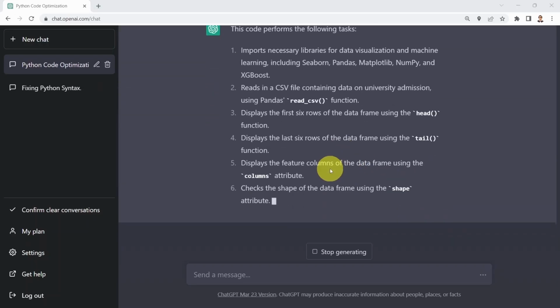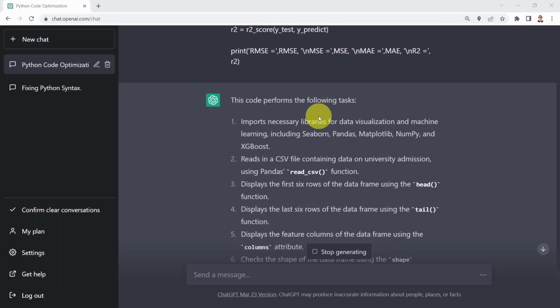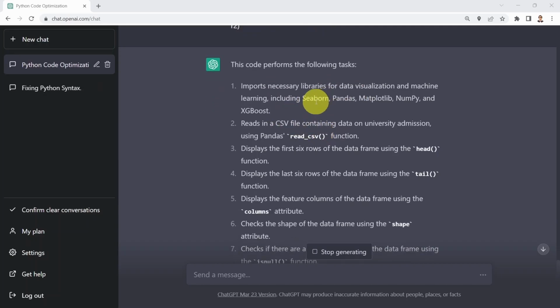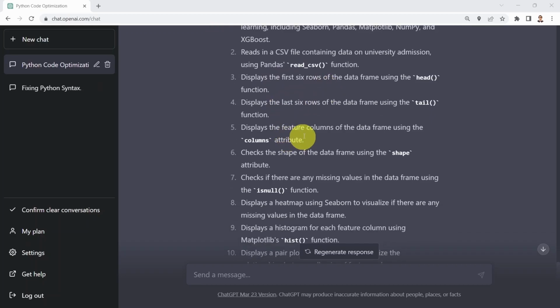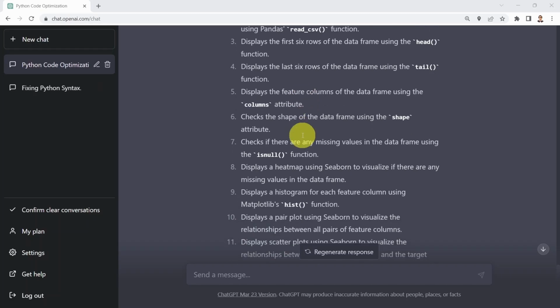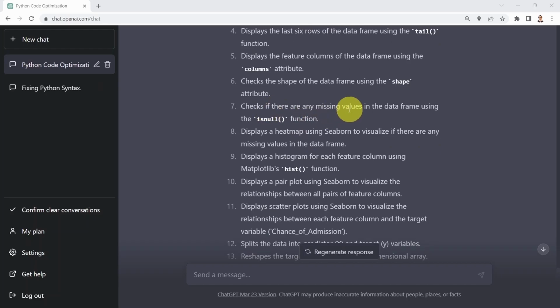So here we go. What you see here is basically the code performs the following tasks. First, it imports the necessary libraries: Seaborn, Pandas, Matplotlib, NumPy, and XGBoost, which is pretty accurate. Then it reads the CSV file using the Pandas read_csv function. Then it displays the first 6 rows, last 6 rows, and the feature columns next. Then the code checks the shape of the data, and checks if we have any missing values using the isnull function.